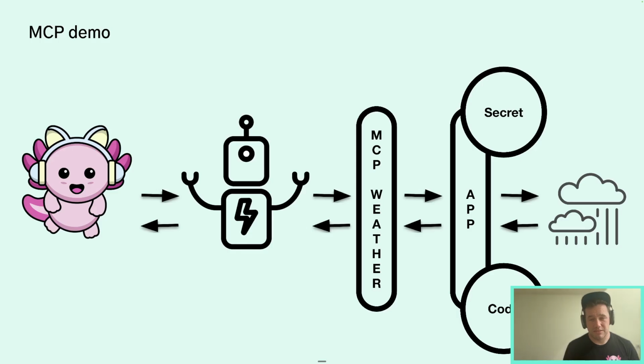Secondly, we have bespoke code in here as well. Within our app, we've written an integration layer that connects to that third-party service and returns it back to the MCP.